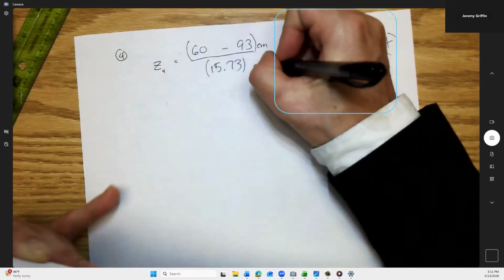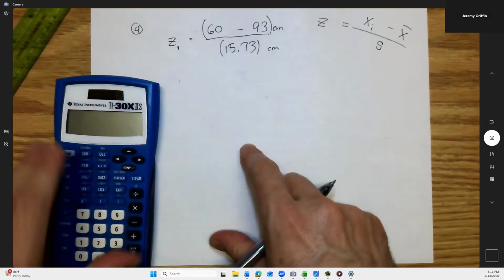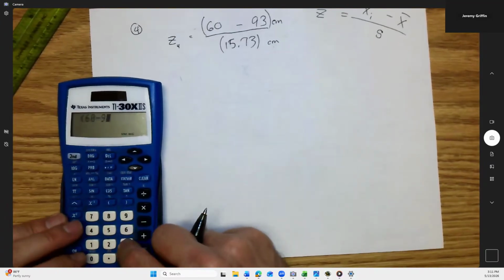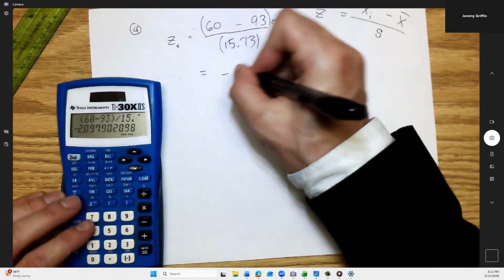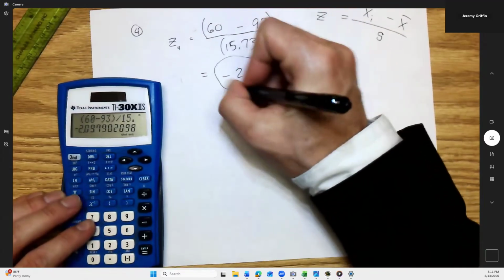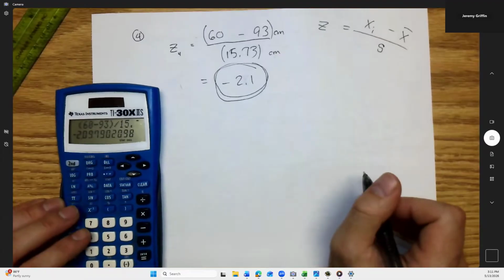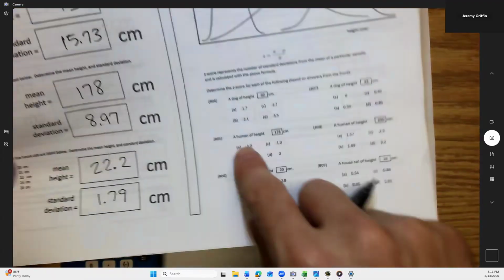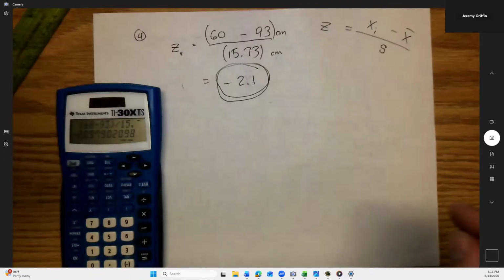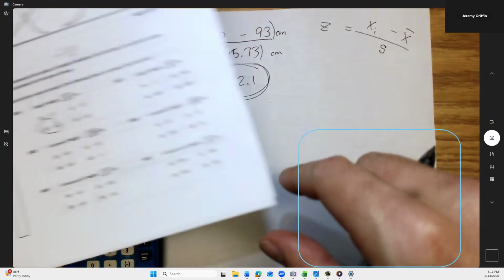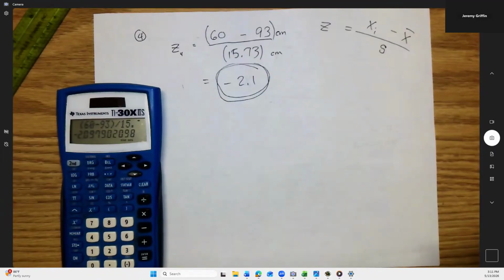Let's see what the calculator says. 60 minus 93 over 15.73. I'm looking at negative 2.1. All right, and so this is multiple choice. You can know right away if you got it. I'm seeing that value. Are you guys okay with that so far?